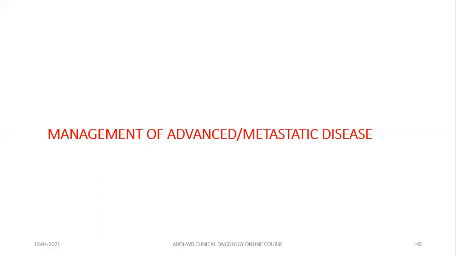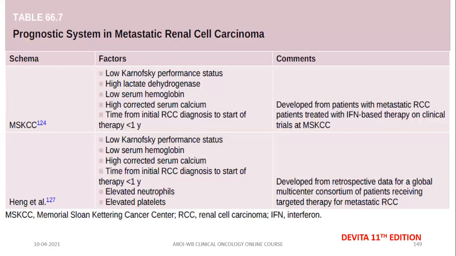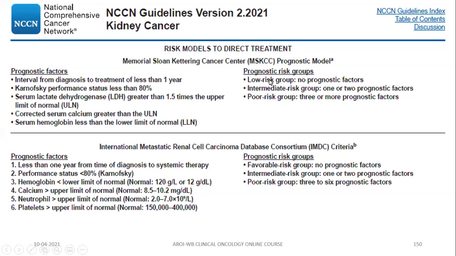Treatment of advanced or metastatic RCC: due to time constraint, I will only take 2 minutes. Just remember, there are two risk criteria that are used. One is MSKCC and the other is Heng et al. According to MSKCC, the patient is divided into low risk, intermediate risk, and poor risk group. And according to Heng et al, the International Metastatic Renal Cell Carcinoma Database, it is divided into favorable, intermediate, and poor risk group for clear cell carcinoma. The management for favorable group is slightly different, and for intermediate and poor risk group, the management is the same.